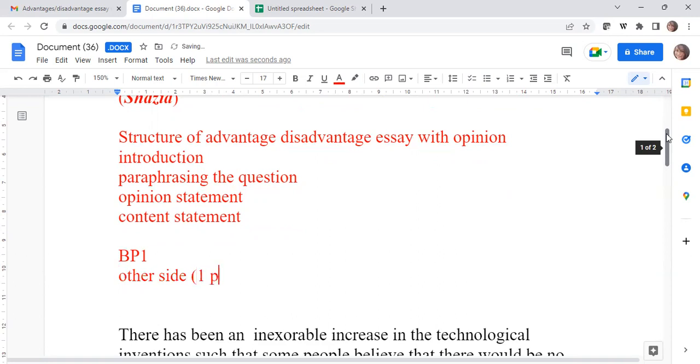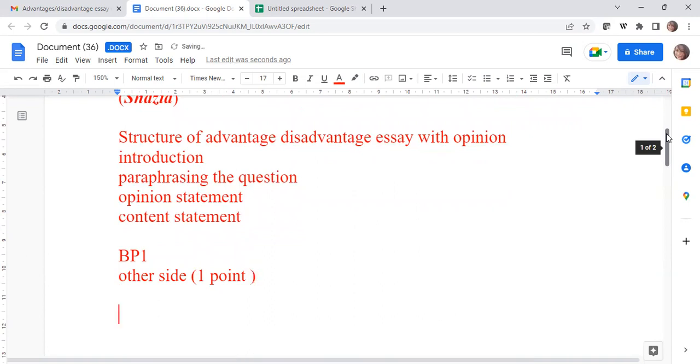And in the other side, you're just giving one point, not more than that, which means you're not wasting much time, energy, and effort on the other side. Now, moving on to your BP2, which is talking about your side, which is two or more points, definitely, because that is your side.